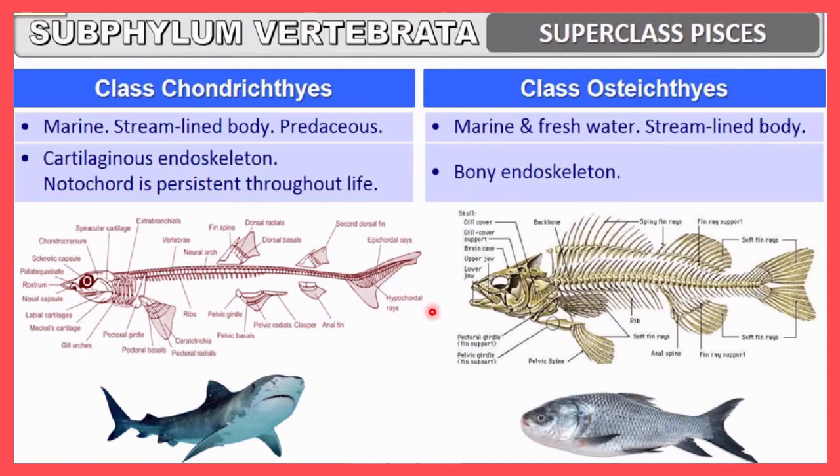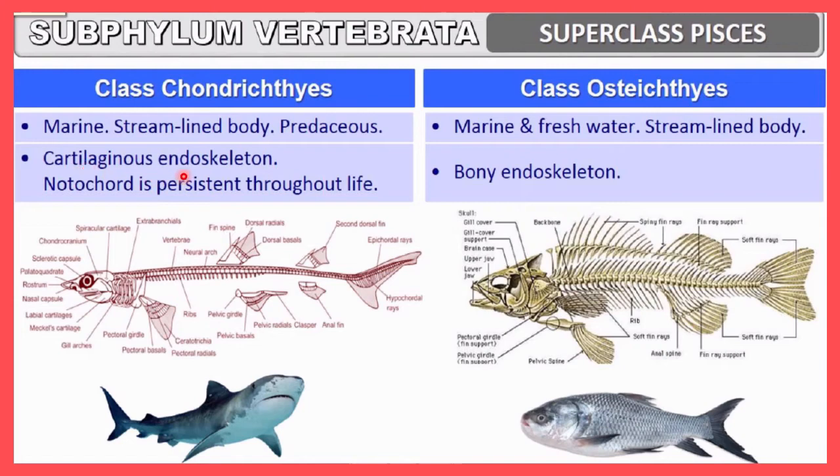During swimming, this organism will have a streamlined body, and they are predaceous. You have to remember they are predaceous, they prey on other organisms. And here you can see class Osteichthyes are marine, and even found in freshwater. Here also you will observe a streamlined body.